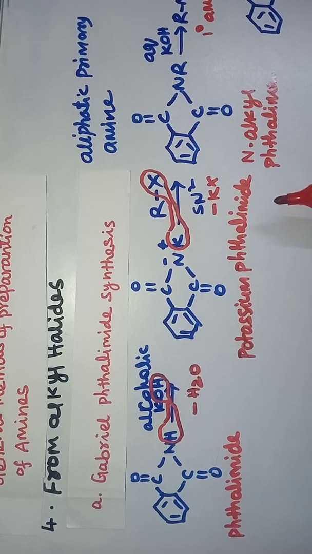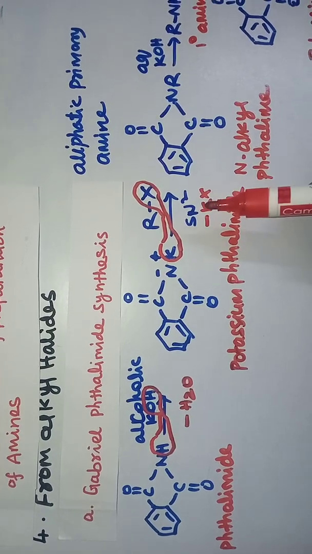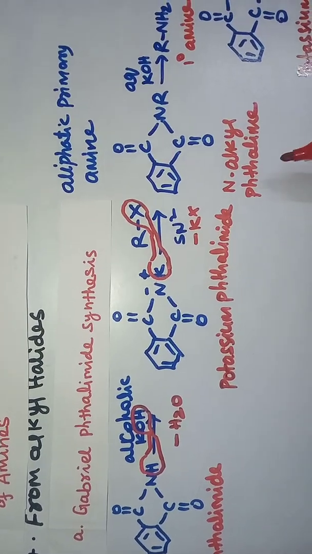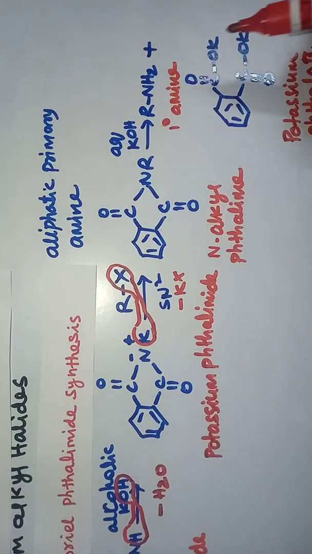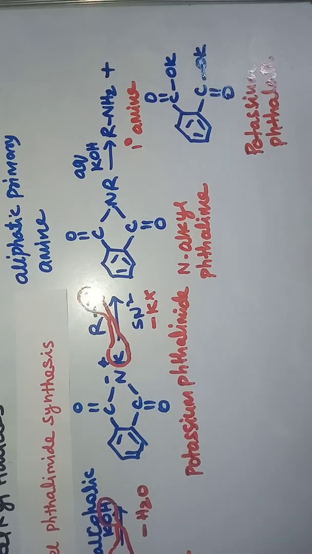This on heating with alkyl halide gives N-alkyl phthalimide. This N-alkyl phthalimide undergoes alkaline hydrolysis and gives primary amines and potassium phthalate. This is a very important method for the preparation of amines, the named reaction Gabriel phthalimide synthesis.